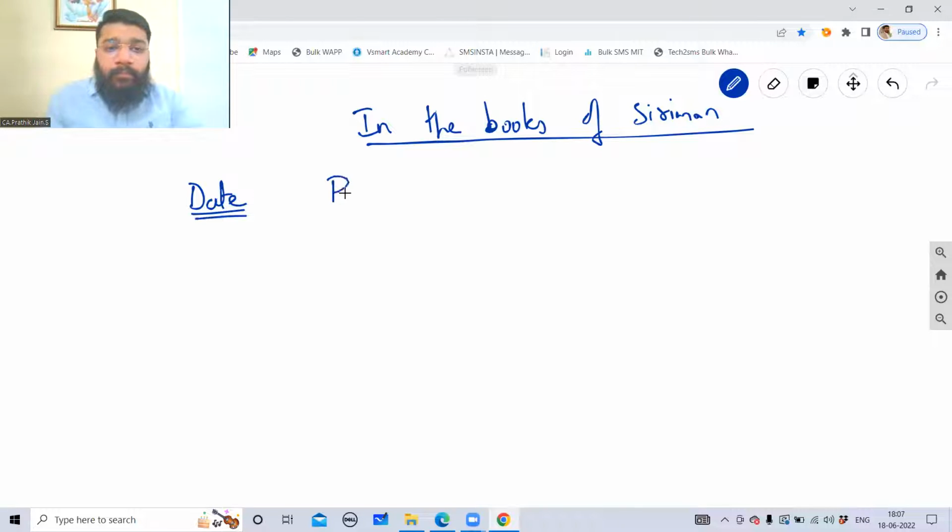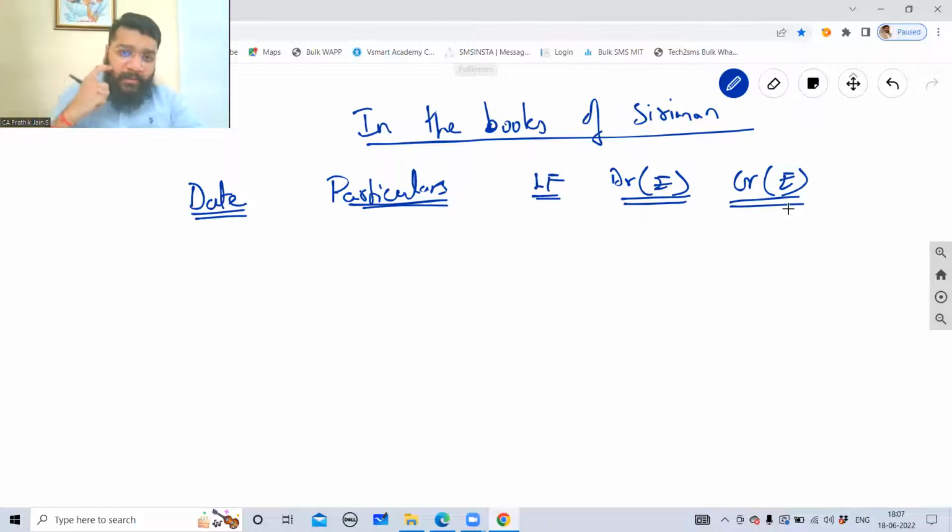date, particulars, LF, debit rupees, credit rupees. Please do the formatting, guys.